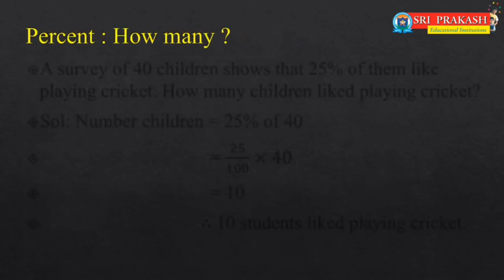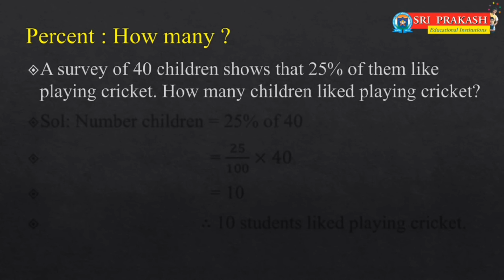Last but not least, finding percent of some numerical values. Observe this sum. A survey of 40 children shows that 25% of them like playing cricket. How many children like playing cricket?